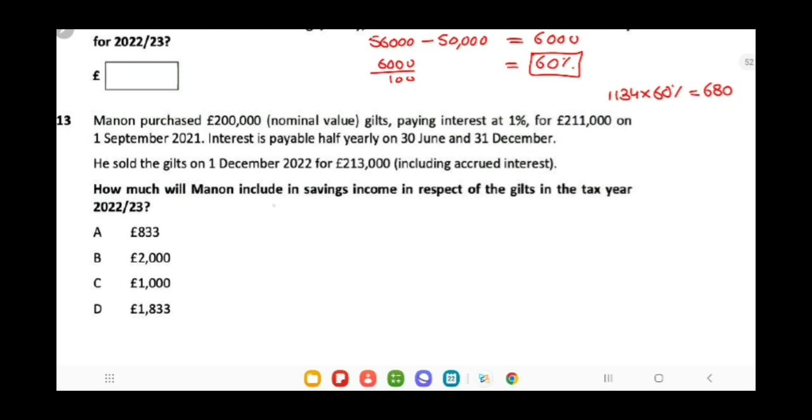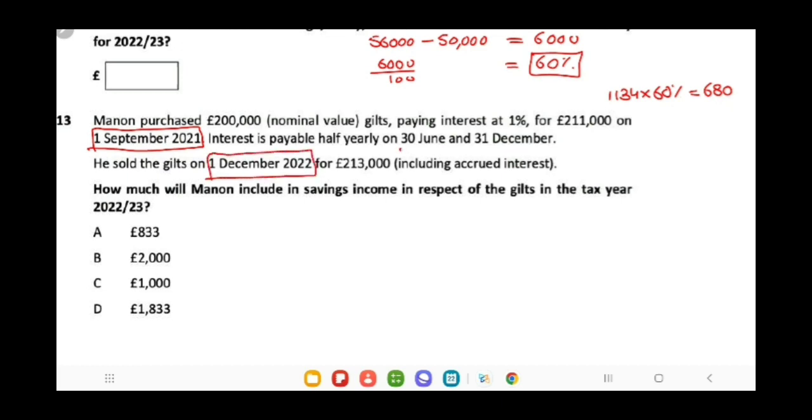You have to calculate how much is to be included in savings income in respect of gilts in the tax year 22-23. Here you need to understand the date of purchase, 1st September 21, and the date of sale, 1st December 22.